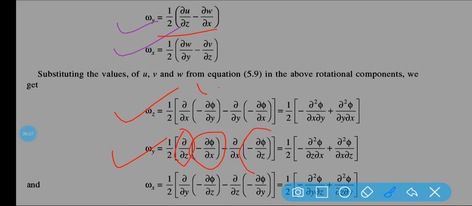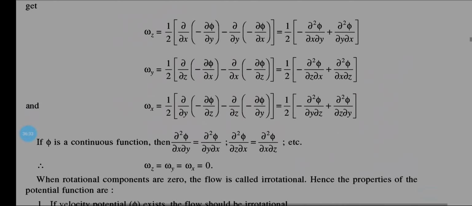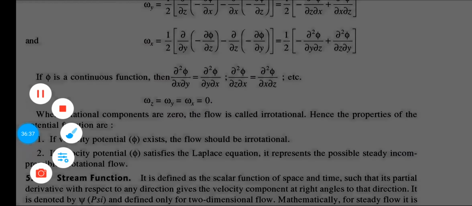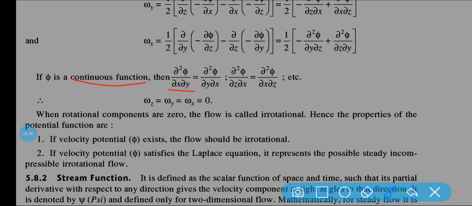Similarly the value of w is equal to minus del phi by del z. These are the values we are putting here. And ultimately you will see that if phi is a continuous function, then this part and this part will be the same. If it is not continuous, then you cannot write like this.